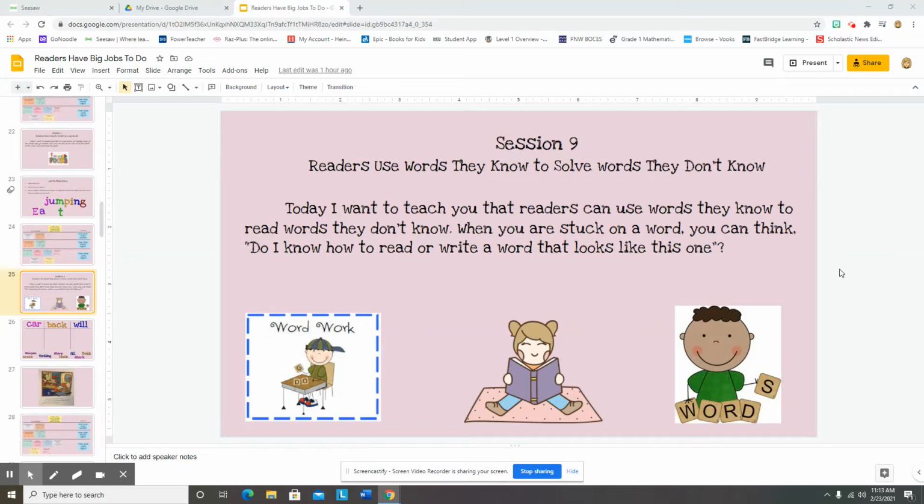Session 9. Readers use words they know to solve words they don't know. Today I want to teach you that readers can use words they know to read words they don't know. When you are stuck on a word, you can think, do I know how to read or write a word that looks like this one?